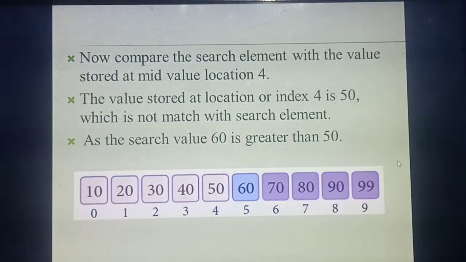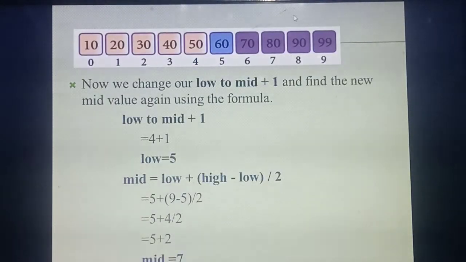Understood? Greater means, listen carefully, if your search key value is greater than the middle value, you need to change something in the middle formula. So in the formula, you need to change the low. In place of low, you need to put mid plus 1. Understood? In the formula, what do you need to change? In place of low you need to put what? Mid plus 1. Listen carefully. Whichever mid value you take is the last middle value you got. What's the middle value you got at last? 4, isn't it? So in place of mid you substitute 4 plus 1.